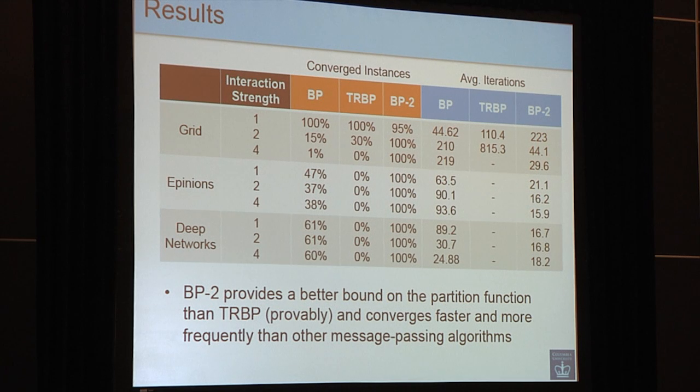that it's significantly faster in terms of convergence than regular BP on the original problem. And not only that, but it converges much more frequently as well. Some experimental results here, very briefly, show that BP on this new construction converges nearly 100% of the time for most of the things we were looking at. These are grid graphs, some subsets of the Epinions data network, and some networks that resemble deep belief networks. The take-home message is this new proposal converges faster, and we can actually prove that in many instances it gets better results.